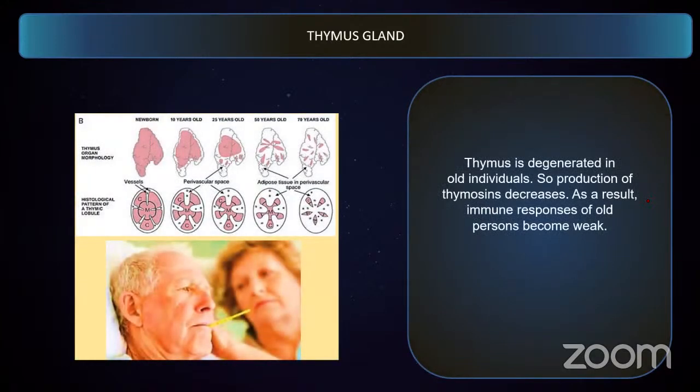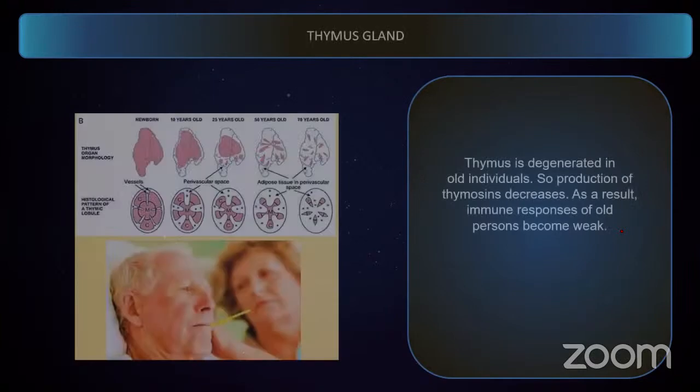Generally, what you can observe is that as we age, the thymus disintegrates, becomes smaller and smaller, and almost disappears. You can see the size of the thymus gland in a newborn, 10-year-old, 25-year-old, 59-year-old, and 70-year-old. You can see that it becomes smaller and smaller. That is why in older individuals there is very low immunity. They have a very low immune response and they become very weak.